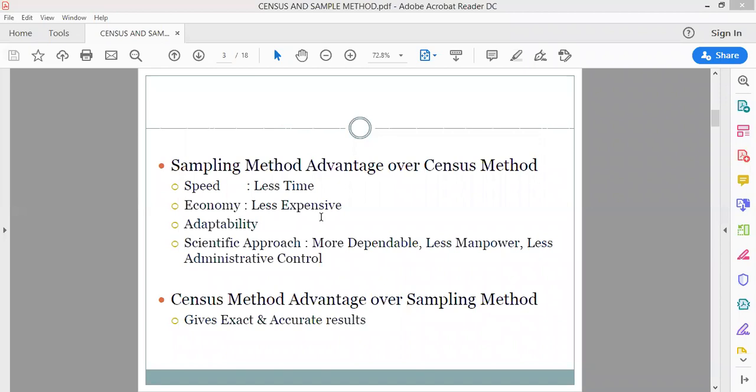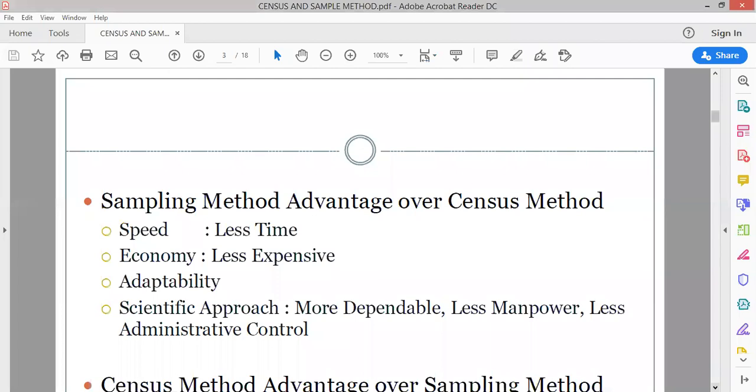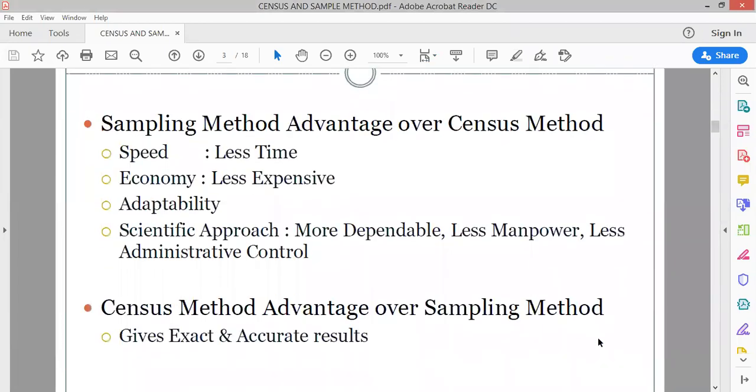So if more experts will be required, then you need to give them more salaries. But when it comes to the sampling method, in that case you don't require more experts. In that case you don't require much time. So within less time the task can be done, so definitely it would be the more economic one as compared to the other method of collecting the data and doing the study. If I talk about the next, that is adaptability. Easily adaptable. Maximum studies in India and even the world are done on the basis of sample study, not on the basis of census study.